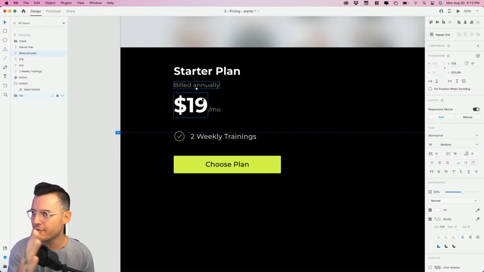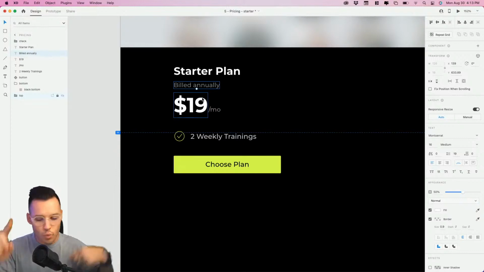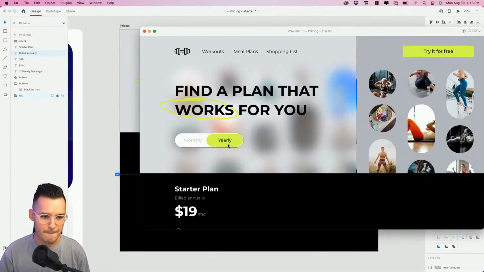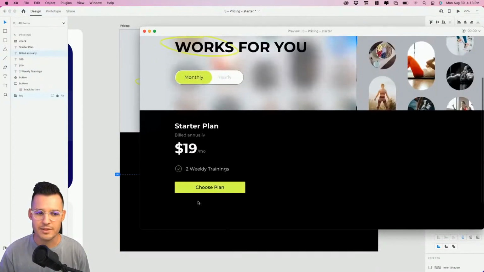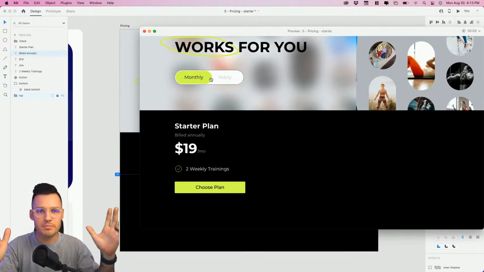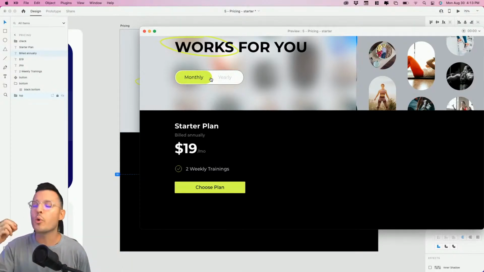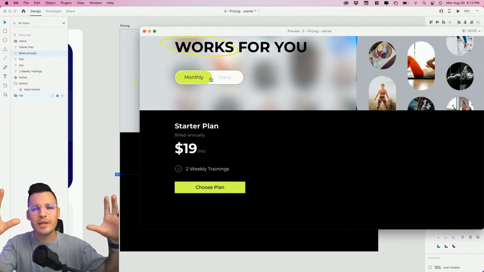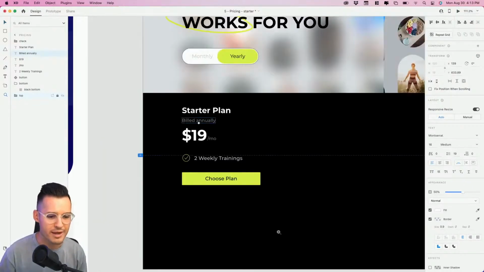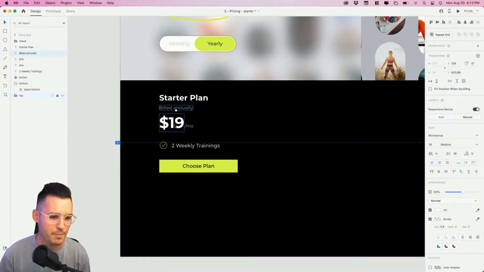And we may or may not have time to get all of the components and states, because if you really wanted to do this, you could do it one of two ways. What am I talking about here? When I hit yearly, boom, I want to see all of these elements switch. I want to see every single one of them switch because it's all connected. We could either, like right now, make the whole thing one big component and then do all the switching, or we could create individual components like we've done already with our toggle switch and our button, and then use those inside of that nested component, which is kind of the direction I'm going for. It just serves better for scalability in my opinion, okay?